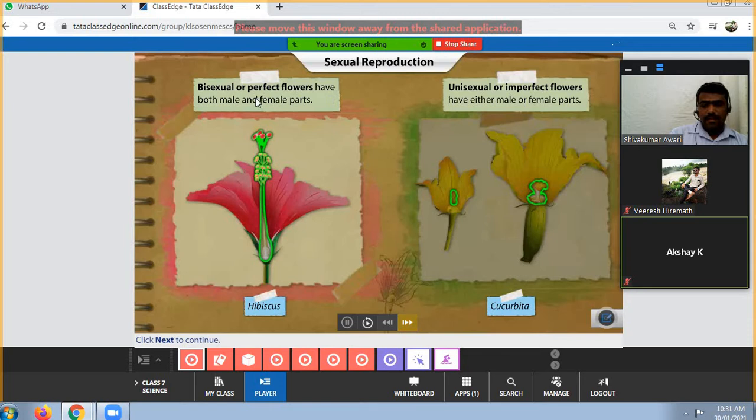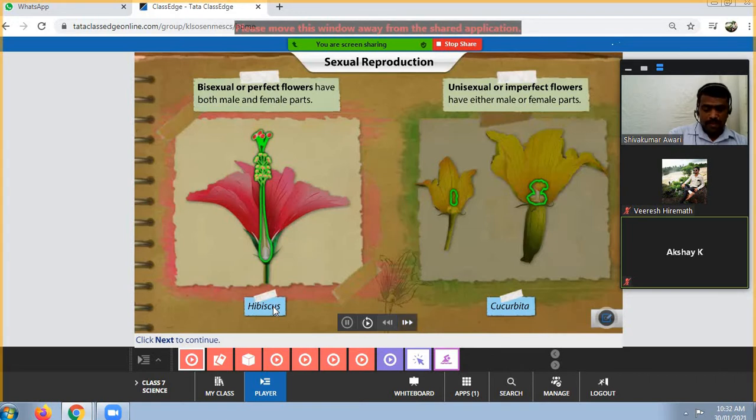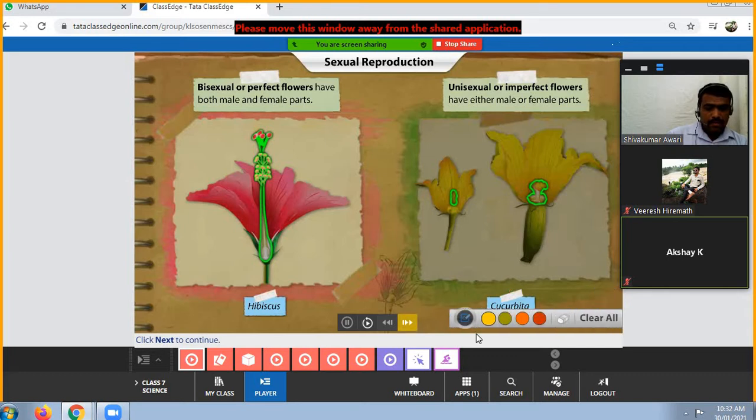Again you see here, the example for a bisexual flower is hibiscus. One more example for a bisexual flower is rose. Rose is also a good example, as well as sunflower. It means that here you are able to find both the gametes, the male parts as well as the female part.